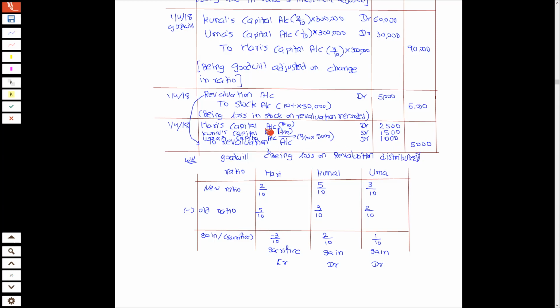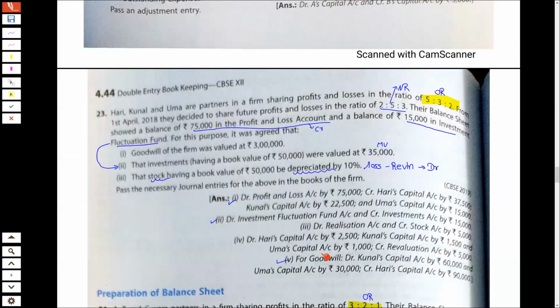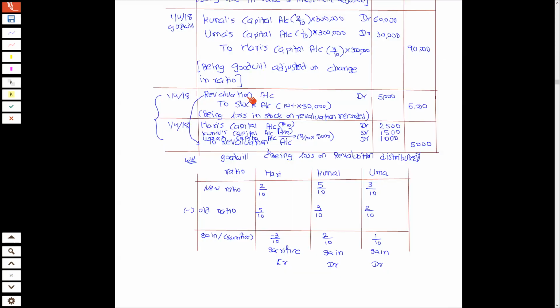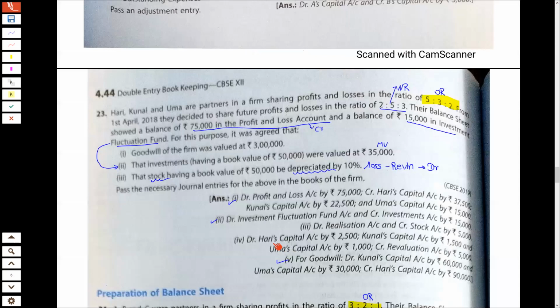Let's check कि ये जो दो एंट्री है वो करेक्ट है या नहीं है. So look here. Here we have realization account debit and stock account credit 5,000. So revaluation account or realization account means the same thing. And then debit Hari 2,500, debit Kunal 1,500, and debit Uma by 1,000.